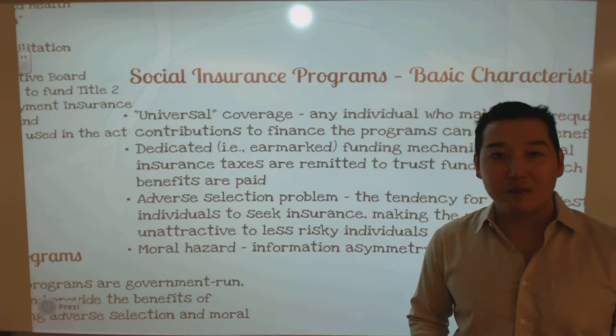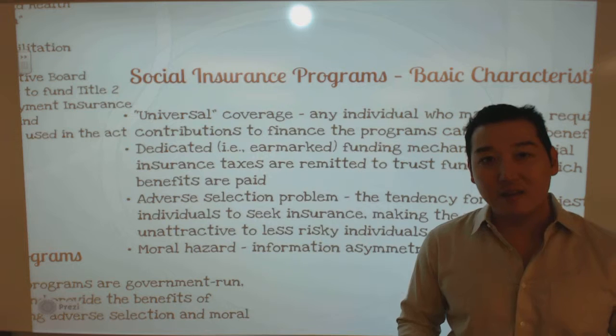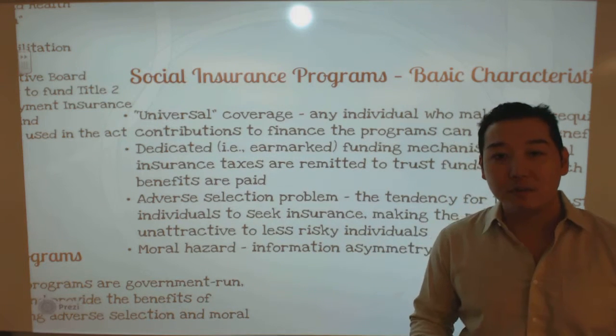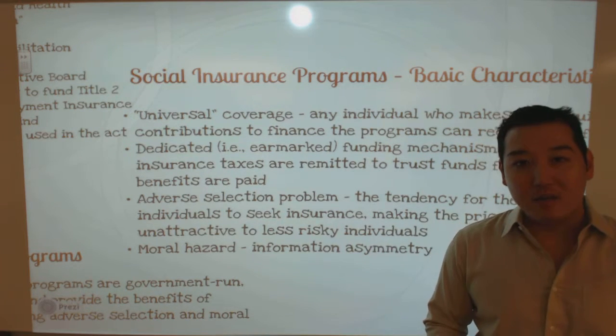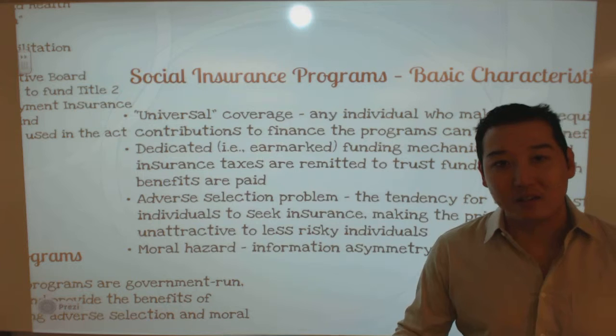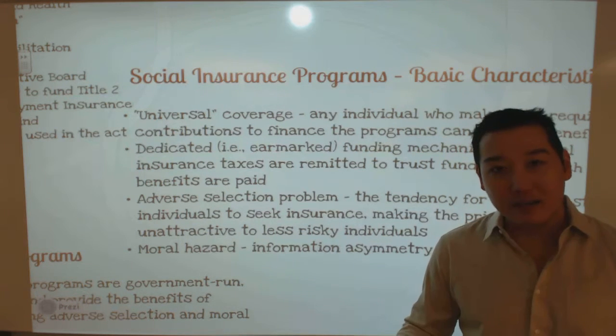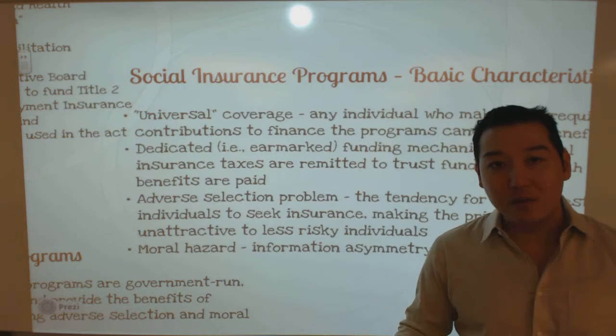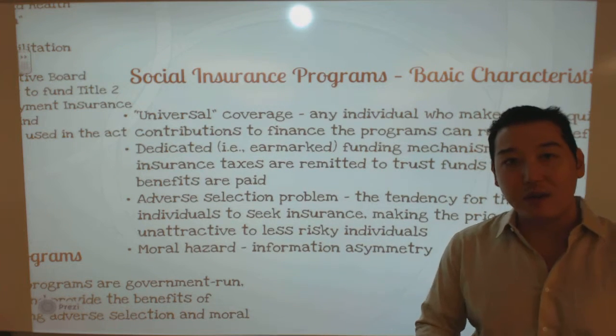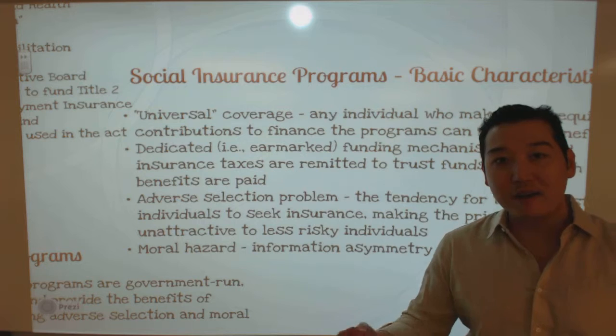In terms of financing, social insurance programs differ from public assistance programs. Typically, social insurance programs require some sort of contribution. And so you have these earmarked or dedicated taxes. We have very specific taxes that go towards specific purposes. Social Security is one example. We have the FICA tax.